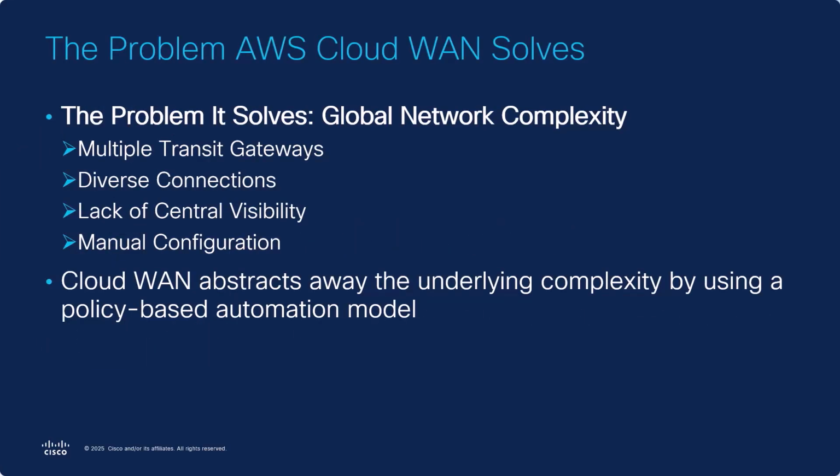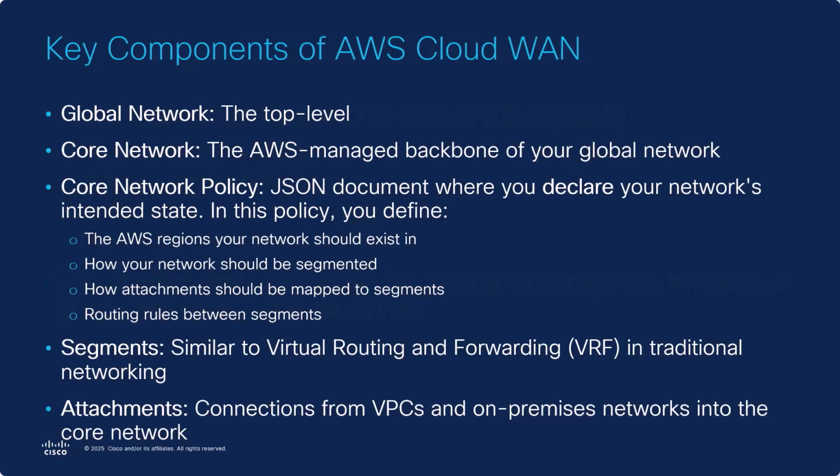AWS Cloud WAN addresses global network complexity, which may include multiple transit gateways, diverse connections, lack of central visibility, and substantial manual configuration. Cloud WAN abstracts the underlying complexity by using a policy-based automation model. The key components of AWS Cloud WAN are the global network, the core network, which is the backbone of the global network, and the core network policy, where you declare your network's intended state.